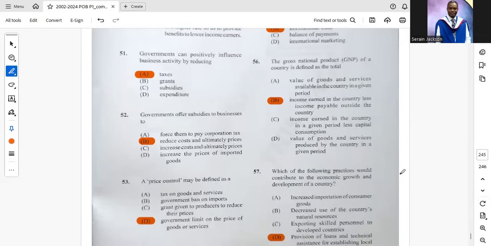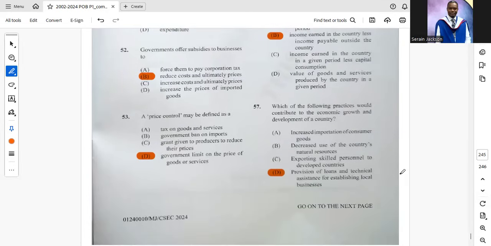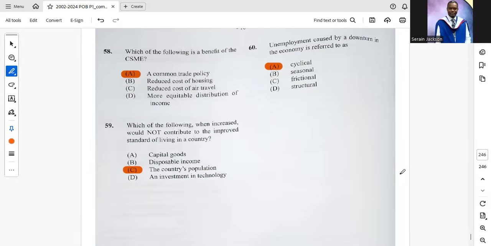B. 56. The gross national product of a country is defined as the B. Income earned in the country less income payable outside the country. The definition doesn't really fit so well. However, it is the best definition out of everything that is there. 57. Which of the following practices would contribute to the economic growth and development of the country? D. Provision of loans and technical assistance for establishing local businesses.